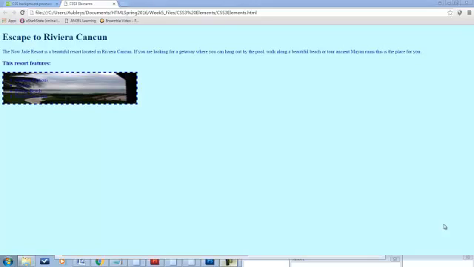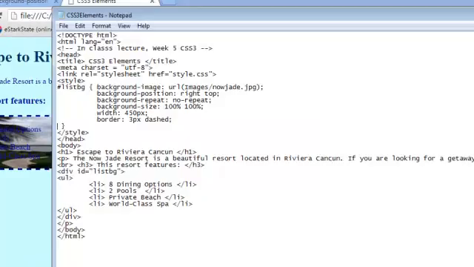So far the coding we've added has added some cool elements, but it's been kind of boxy and flat. Let's go ahead and work with a couple of things that will give your pages a little bit more of a 3D look and feel, a little bit more clean. So we're going to go back into our coding.